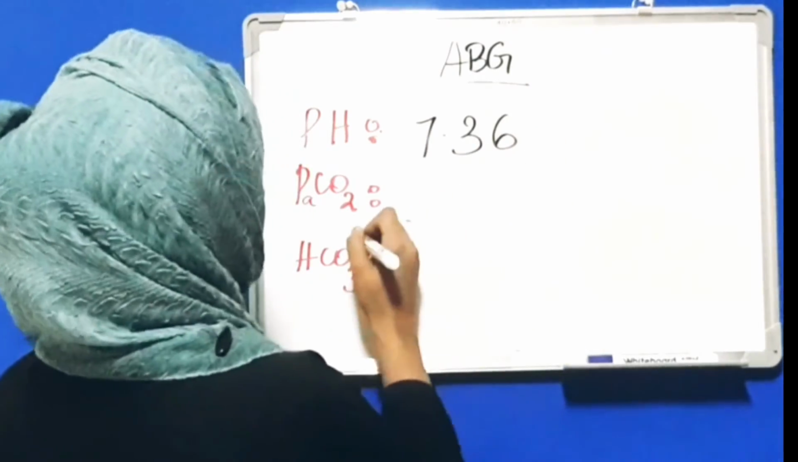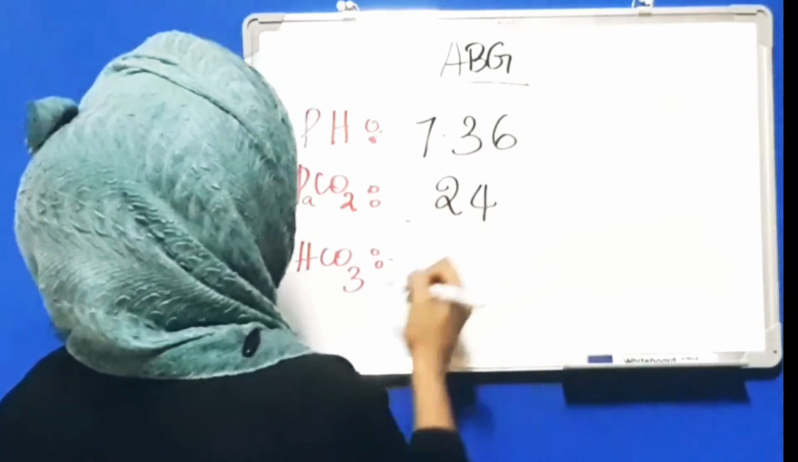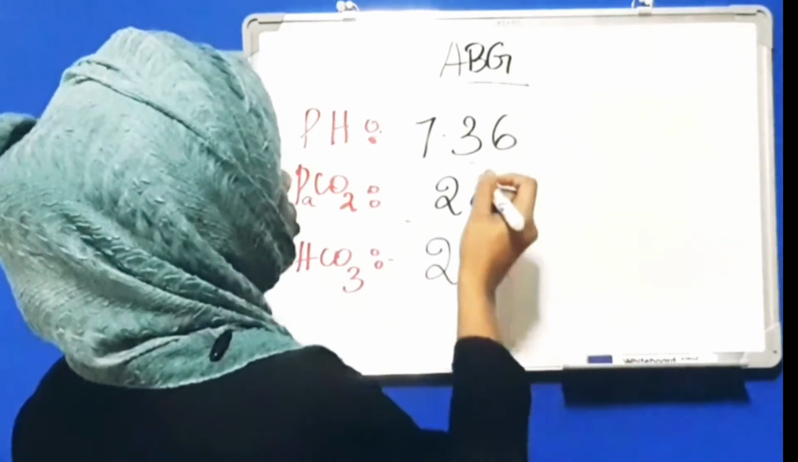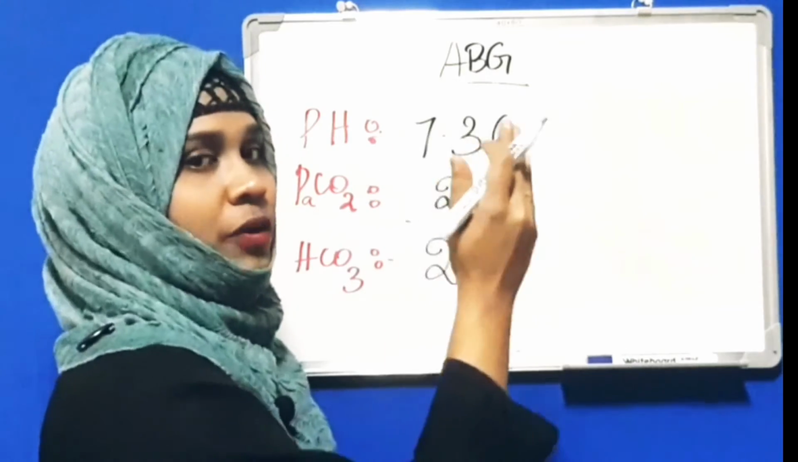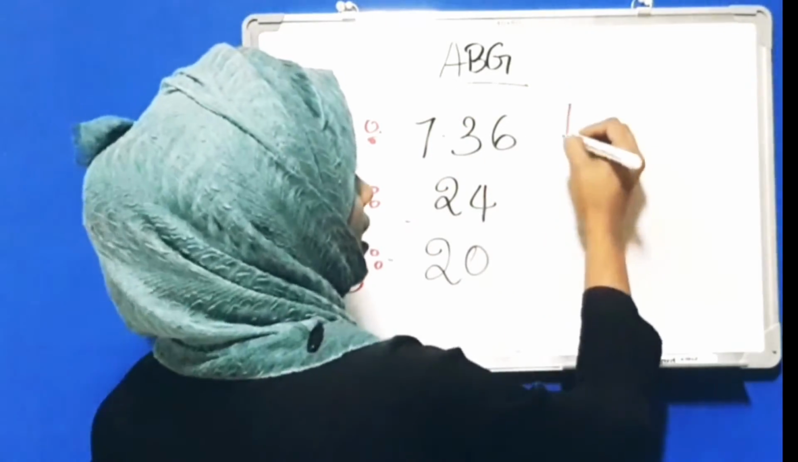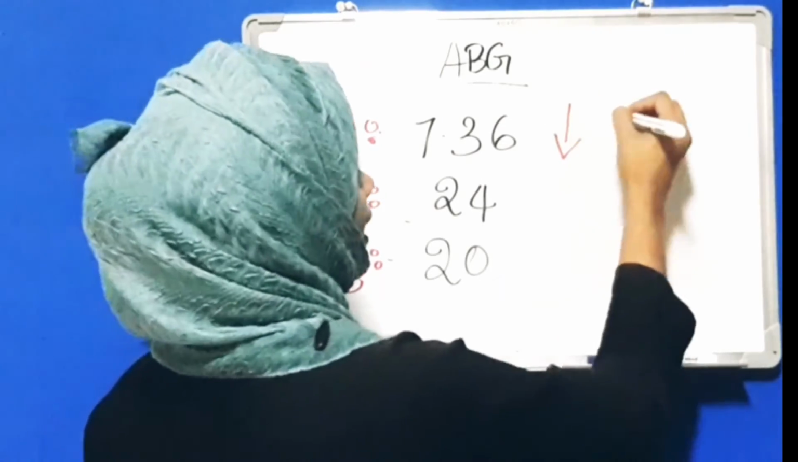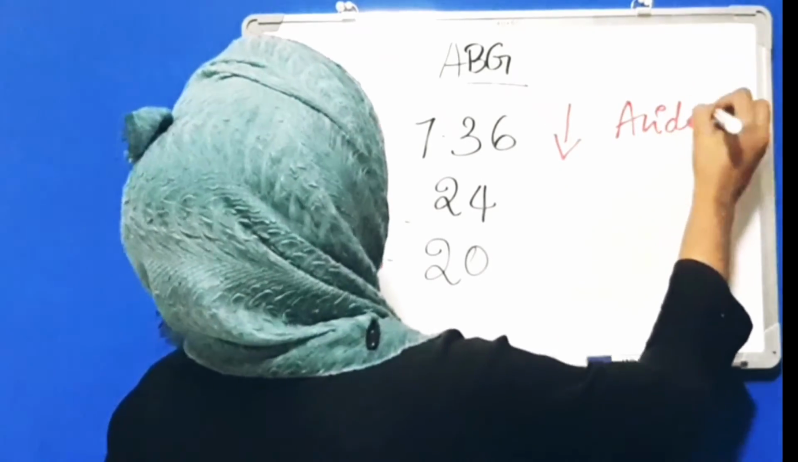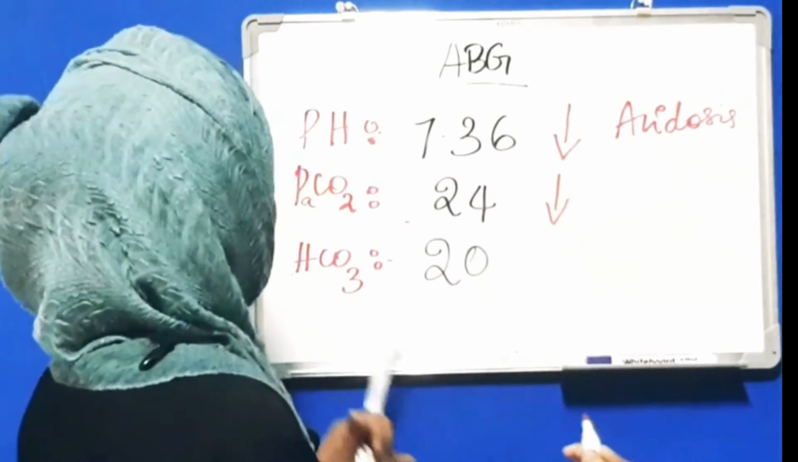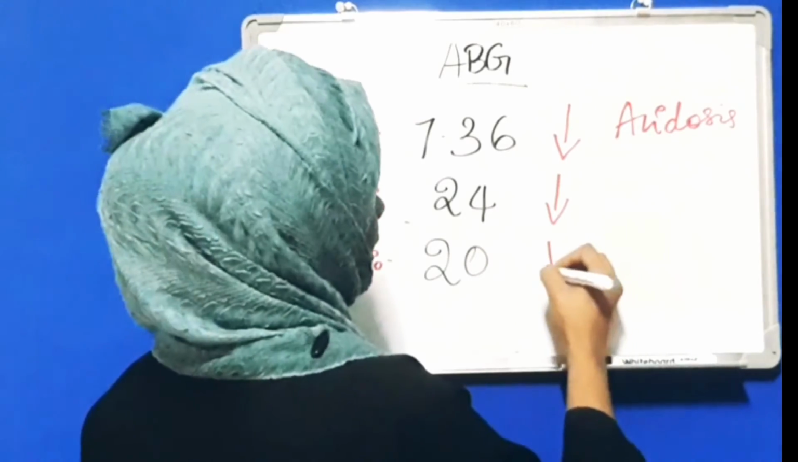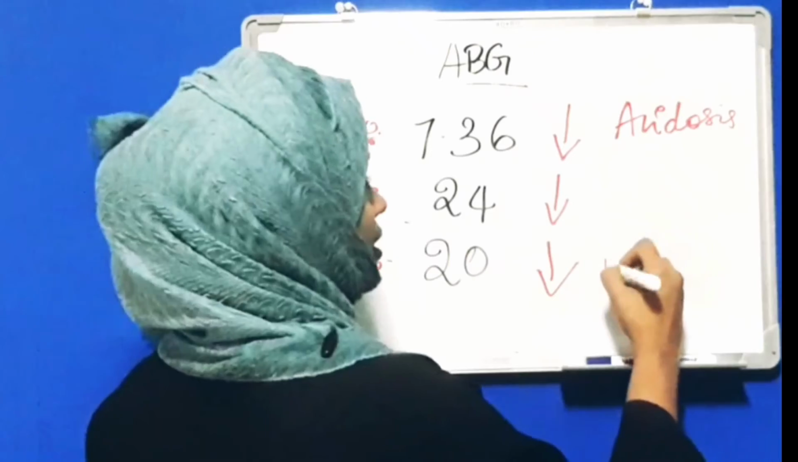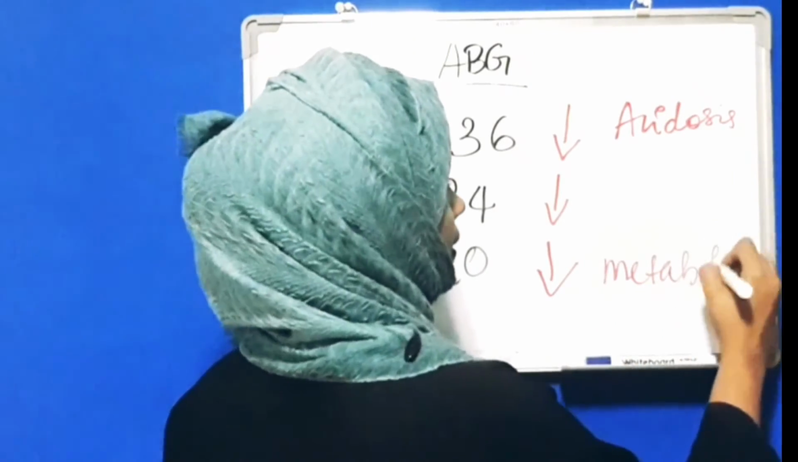7.36 and PaCO2 is 24. Bicarb is 20. We will put arrows again. So we will consider the constant 7.4. So from 7.4 to 7.35, this is acidosis, and we will put a downward arrow. We will write acidosis. Then PaCO2 is decreasing from the normal range, and bicarb is also decreasing from the normal range. And we will see the arrows are in the same direction. So this is a metabolic acidosis.